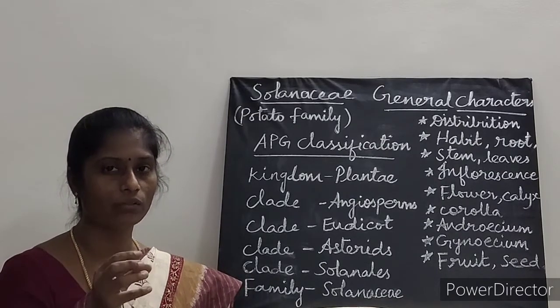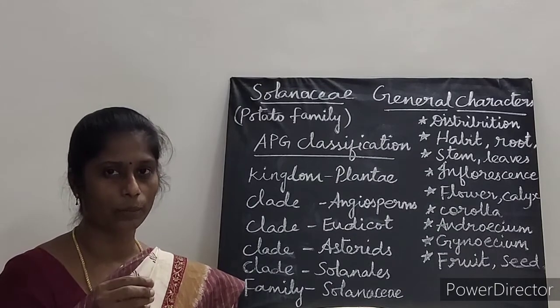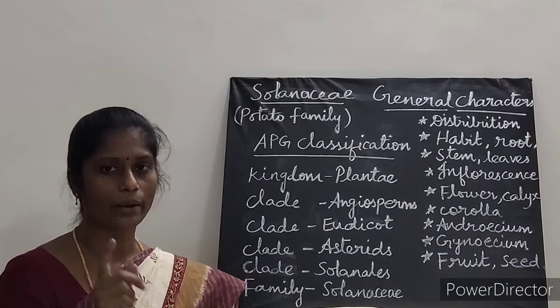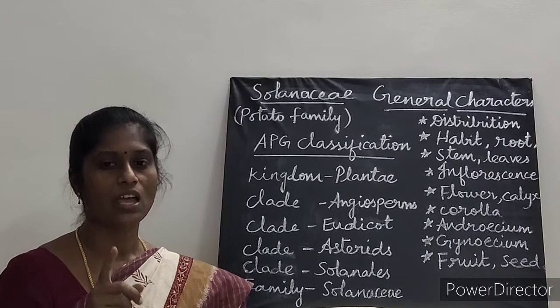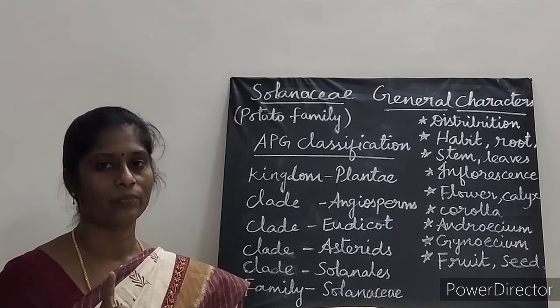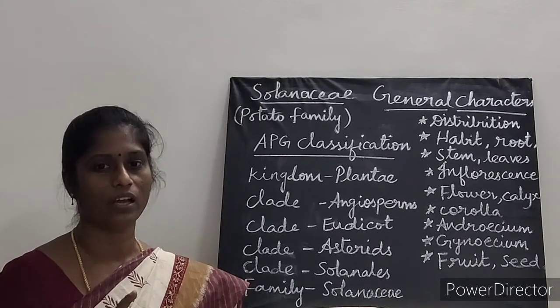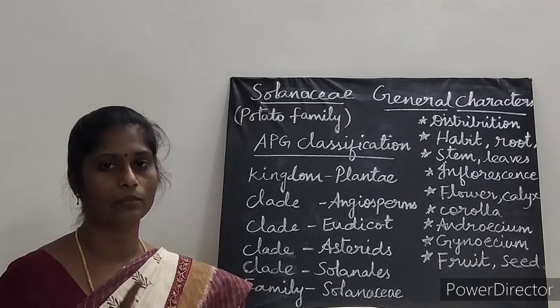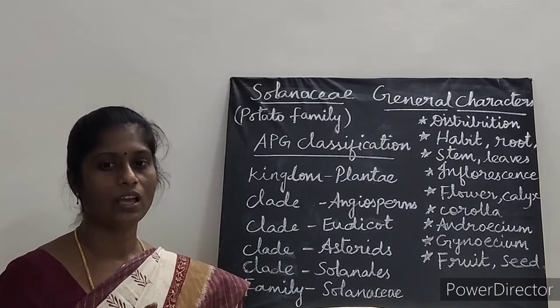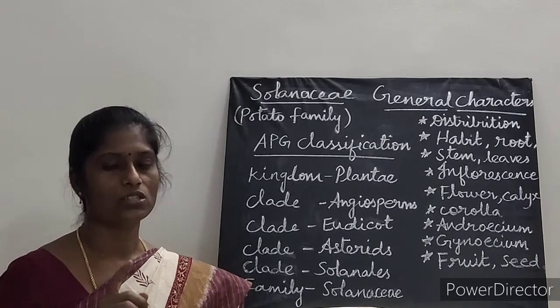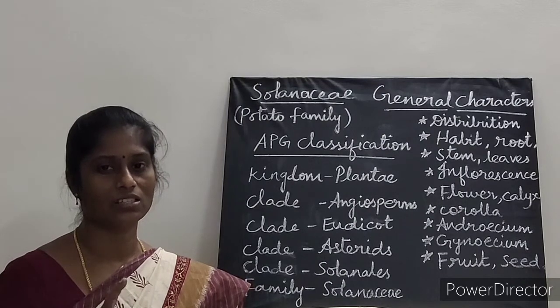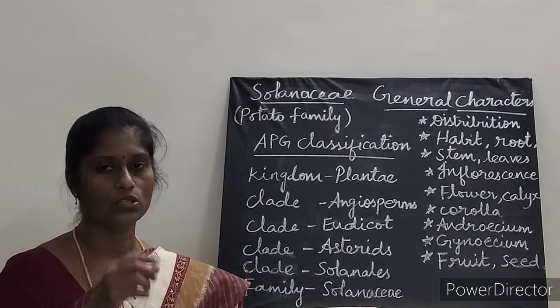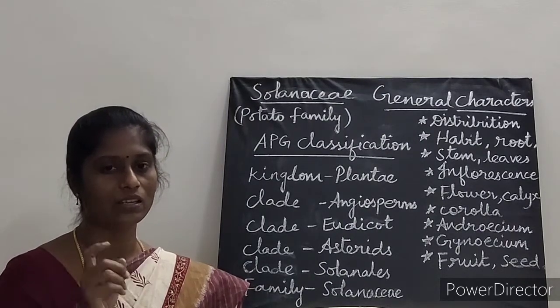And then umbellate cyme in Withania somnifera. Why I am saying the name of the plant along with the botanical description is that this can be asked as a 1 mark question. Inflorescence, that is umbellate cyme, is seen in dash. It is in Withania somnifera. What is rhaphidium? Extra axillary scorpioid cyme called rhaphidium is seen in Solanum americanum. Solitary and axillary inflorescence is seen in dash. It is in Datura and Nicotiana. So this type of questions can be asked in one word.